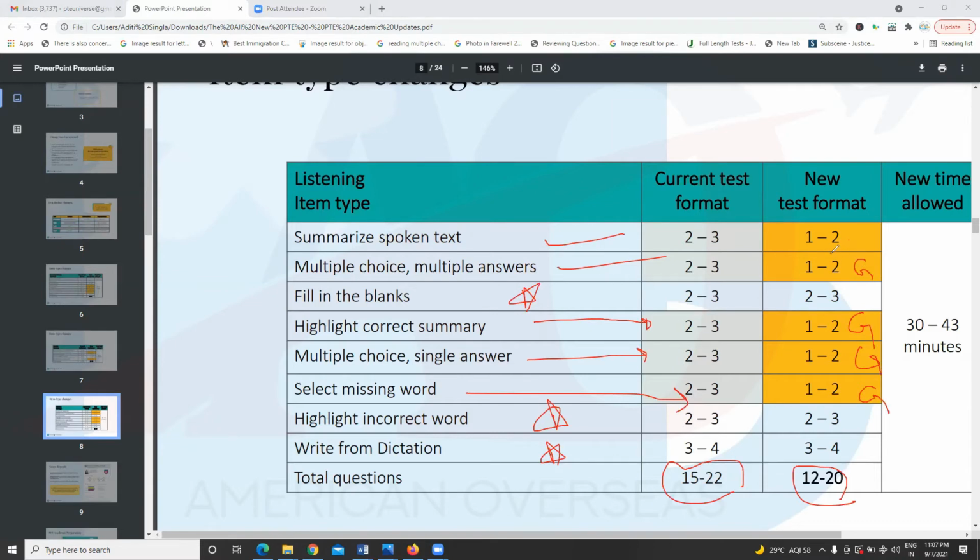Summarize spoken text also, now you do not need to write a lot. Some people used to get tired doing three summaries, and now it's short. So overall this is a good impact, guys. The testing hours have decreased, the number of questions also has decreased, and if you prepare wisely, this is going to bring a very positive update.